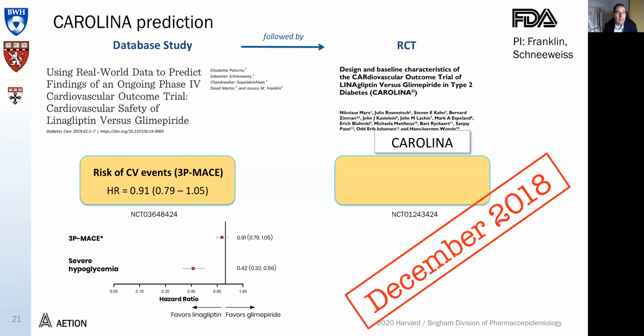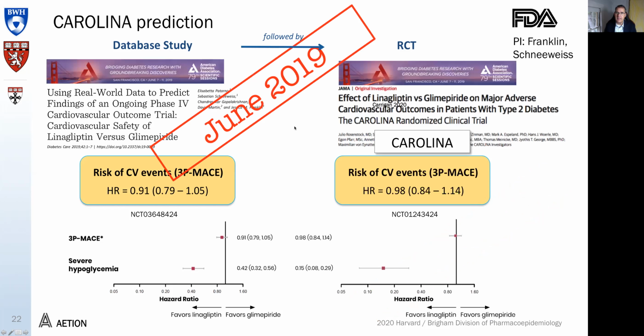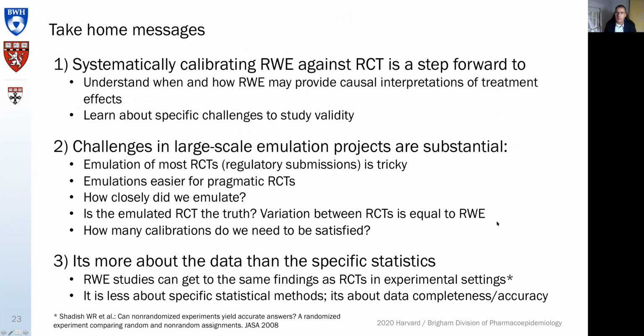Here's an example from this project where we're predicting the outcome of the CAROLINA trial with regard to 3-point MACE. That was in December 2018. We predicted there's no difference between linagliptin and glimepiride with regard to 3-point MACE. And then in June 2019, that was confirmed when the CAROLINA trial was released to the public, 0.98 versus 0.91, and the 95% confidence intervals are substantially overlapping.